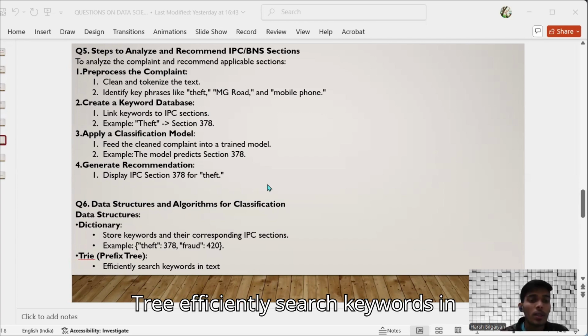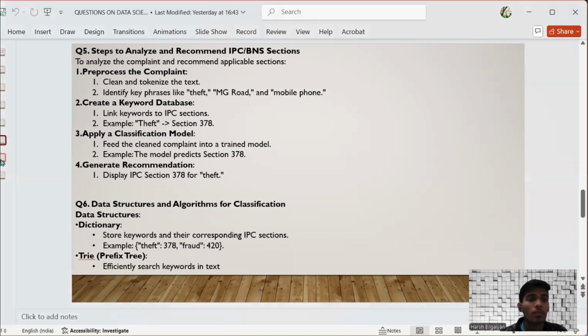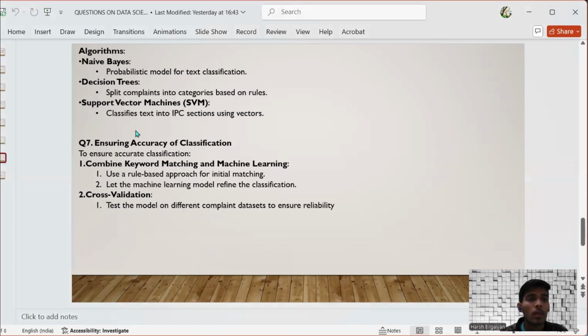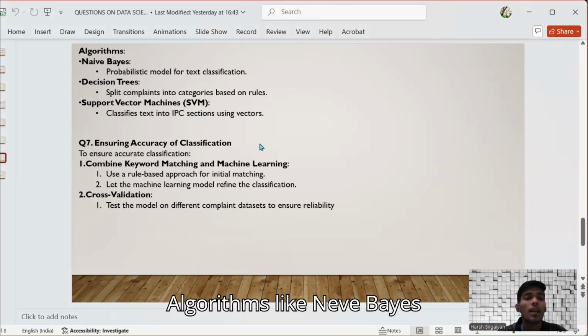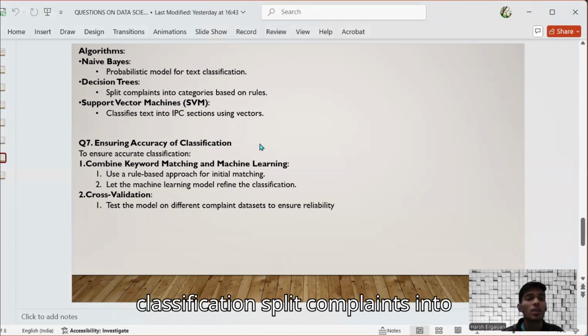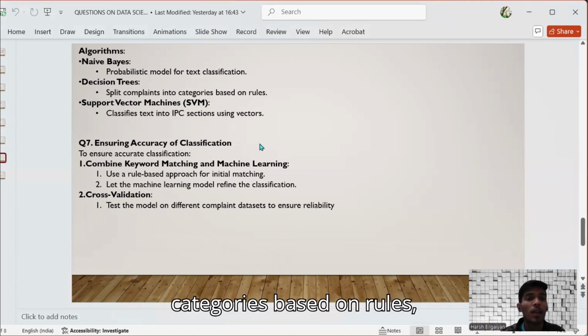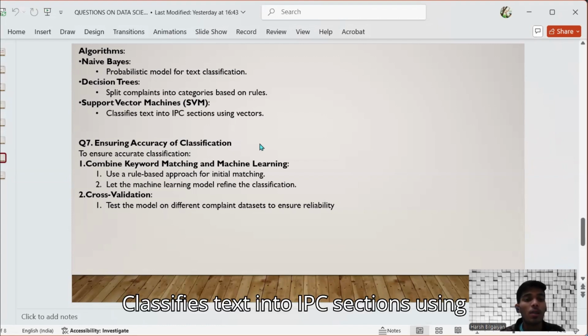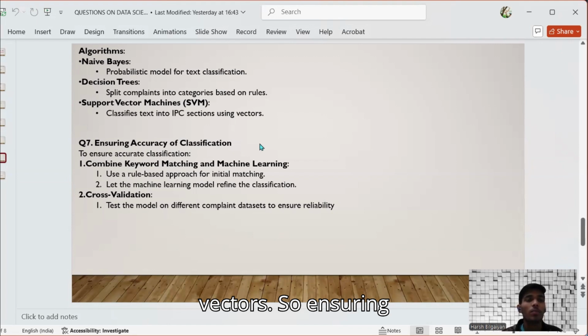And a prefix tree to efficiently search keywords in text. Algorithms like naive Bayes classification, a probabilistic model for text classification; decision trees, which split complaints into categories based on rules; and support vector machines, which classify text into IPC sections using vectors.